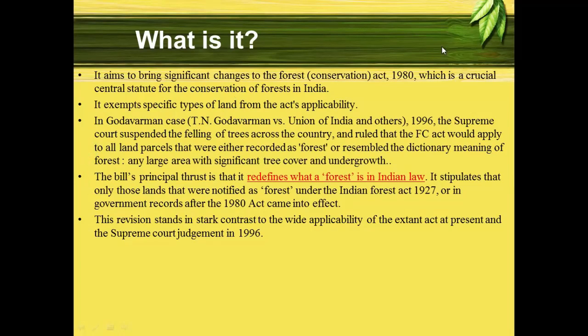Now, this revision stands against the applicability of the Act, the judgment which was given in 1996. Because the Supreme Court judgment had said what? That land officially classified as forest, or not classified as forest, should be treated as a forest.